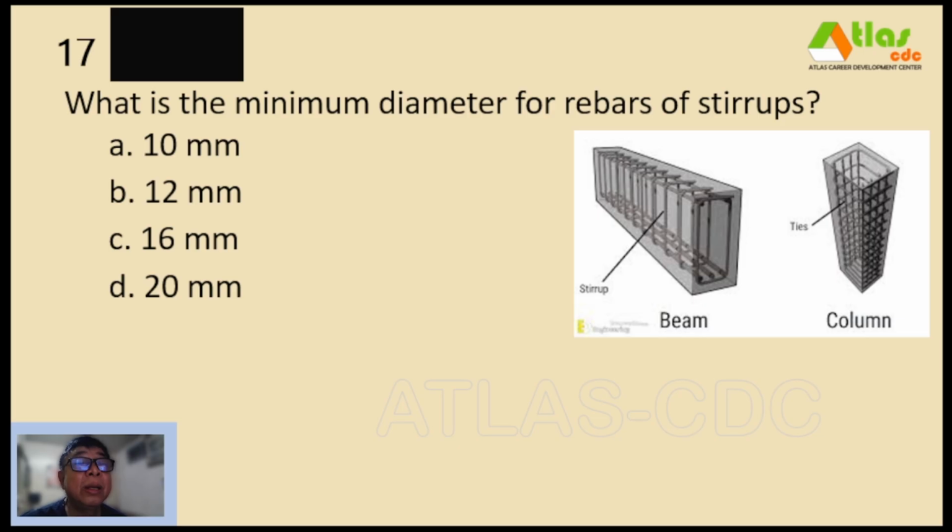17. What is the minimum diameter for rebars of stirrups? A. 10 mm, B. 12 mm, C. 16 mm, and D. 20 mm.